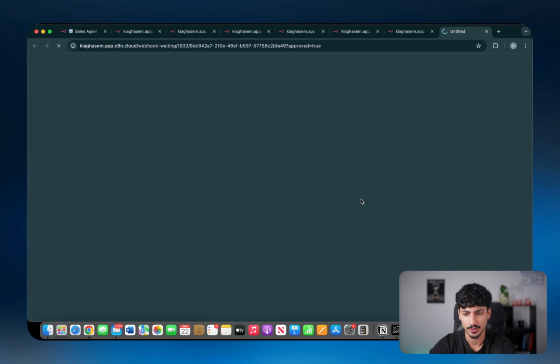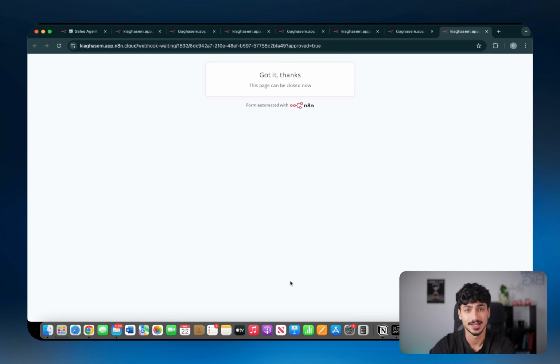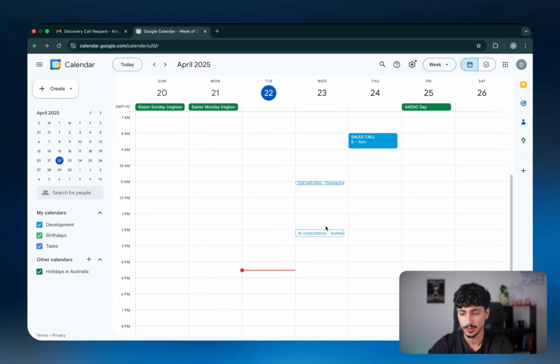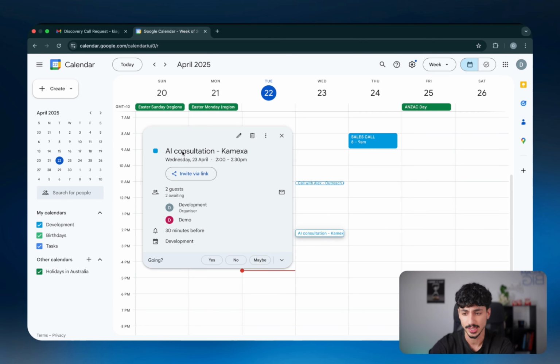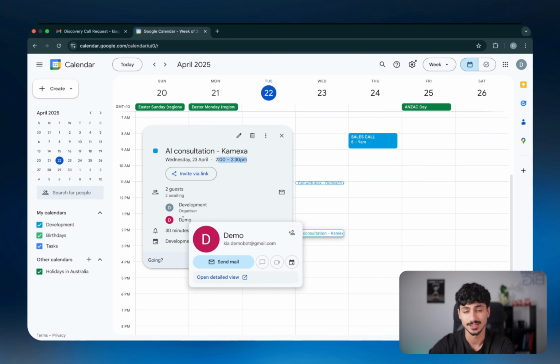So let's say if I'm happy with that, I'm going to open this and I'm just going to approve it and send it out. And if we open up our calendar, you can see that we literally have a call booked in for 2 p.m., which says AI consultation. And I always add my company name at the very end. That's hard coded in. And it's from 2 to 2:30 p.m. and it's with the customer that just emailed us.